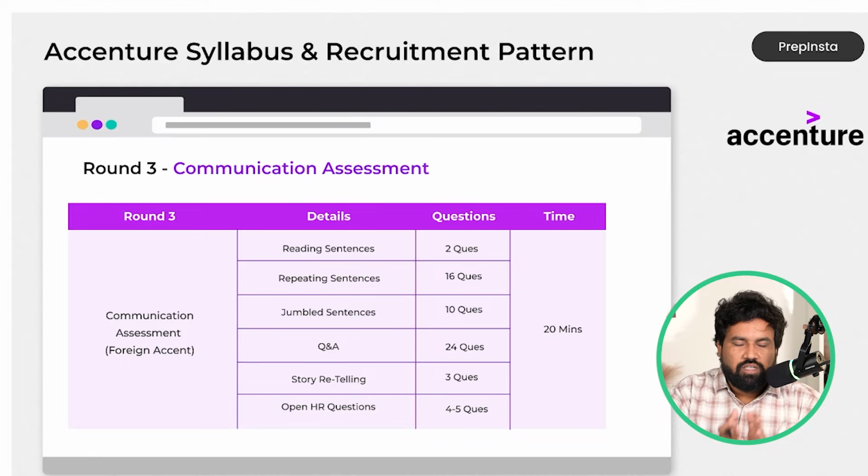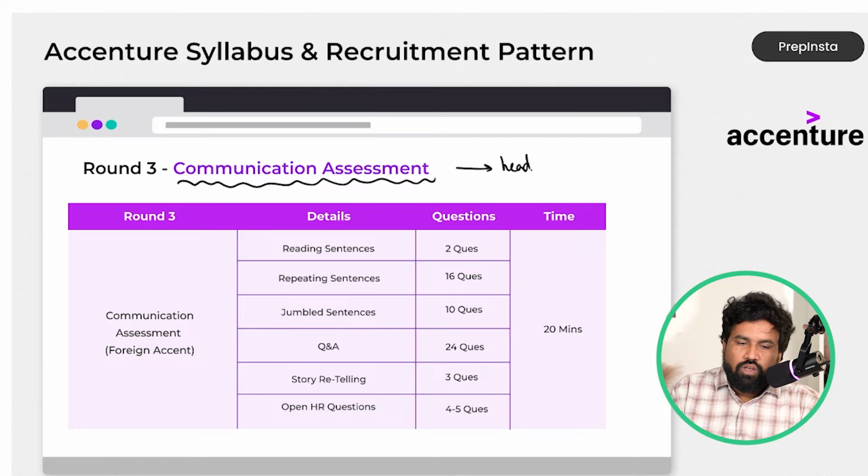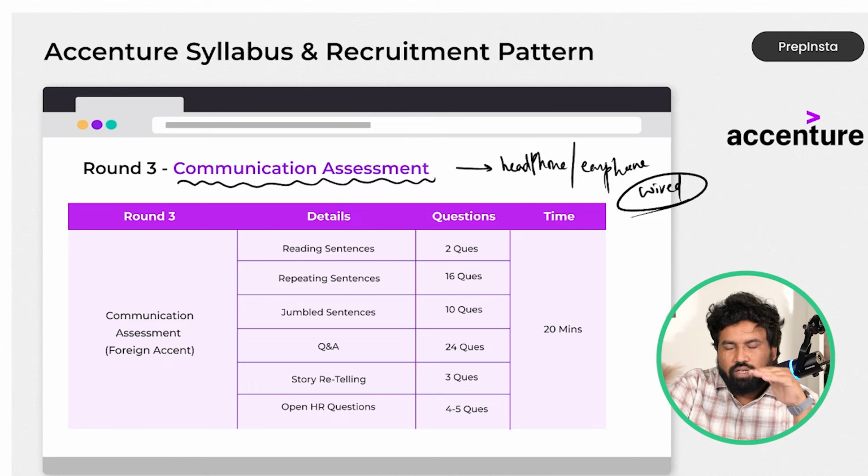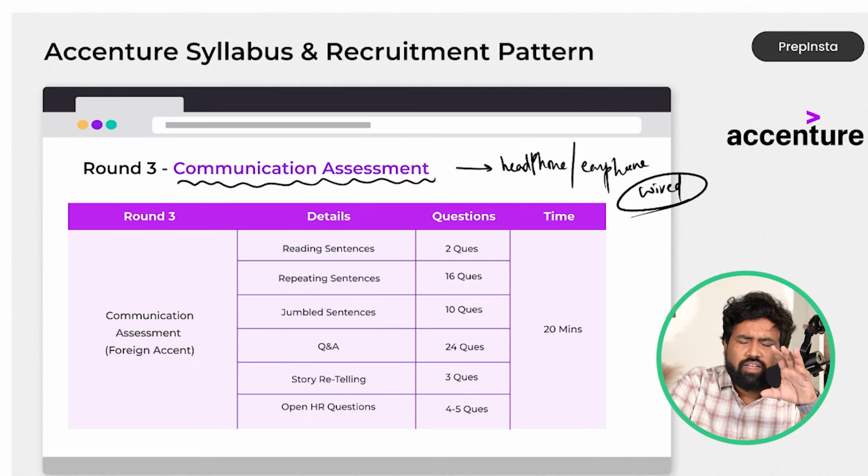Last but not least, after completion of the online assessment, after 1 or 10 days, they will release the shortlisted candidates who cleared round 1, that is the online assessment. Then the candidates will go through the communication assessment. Here my suggestion is please use wired headphones or earphones. Never ever use wireless earphones or headphones. Always use wired ones. Why? Because there will be less noise, the clarity will be good, and no technical glitches will come.